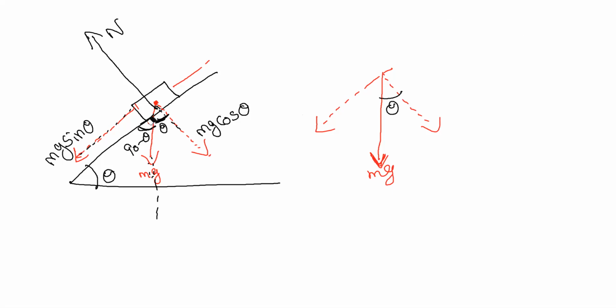So when you see, the total is 90. If the total is 90, and this one is 90 minus theta, then this one obviously will be theta, correct? So that's why this is theta. Adjacent to this is mg cos theta, and the other one will again obviously be mg sin theta. So this is theta: mg sin theta, mg cos theta. Clear? So these are the components of mg.